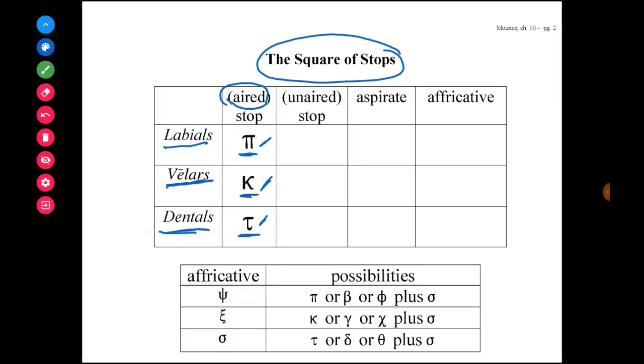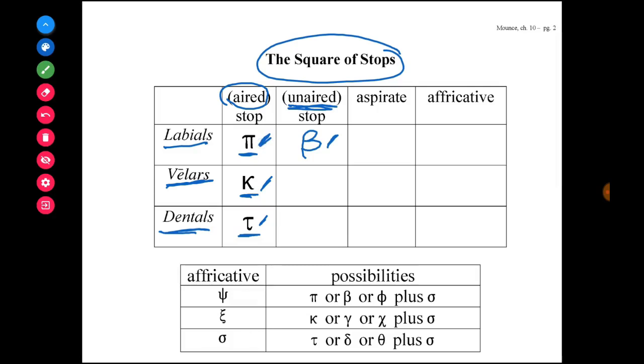Now, there are other letters that are labials, velars, and dentals, but are unaired. That means you don't feel as much air as you pronounce the letter. For the labials, that's beta. So try this: put your hand in front of your mouth and say buh. You'll notice that with the buh sound there's less air than with puh. So say buh and you'll feel less air, and if you say puh, you'll feel more.